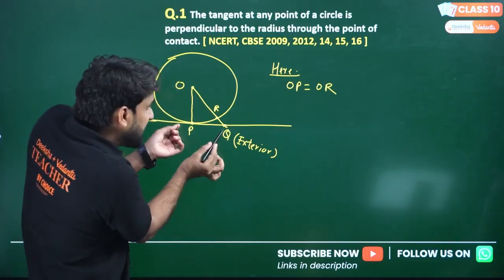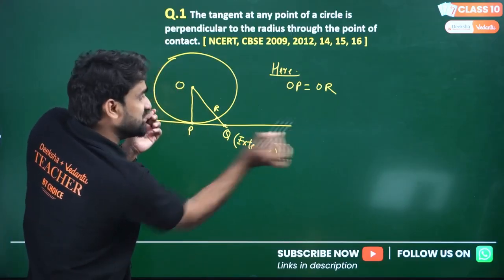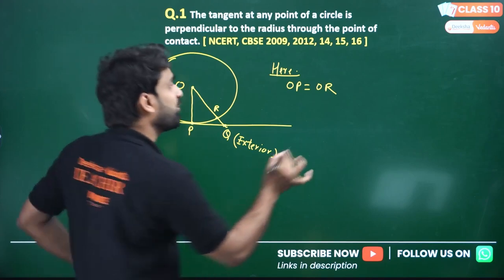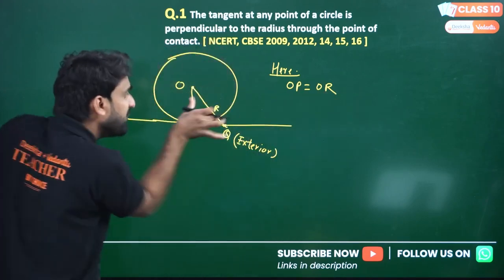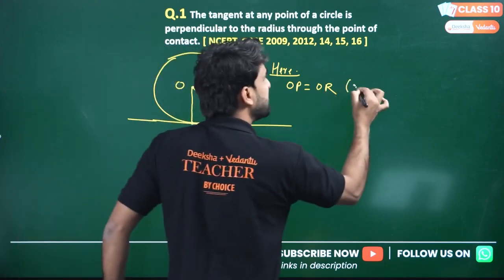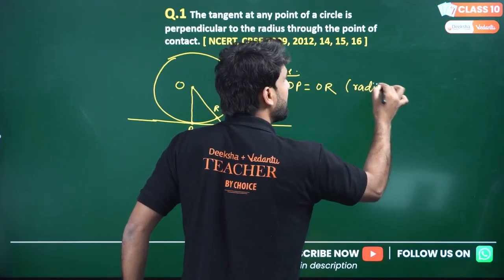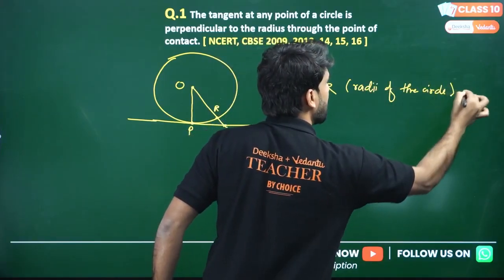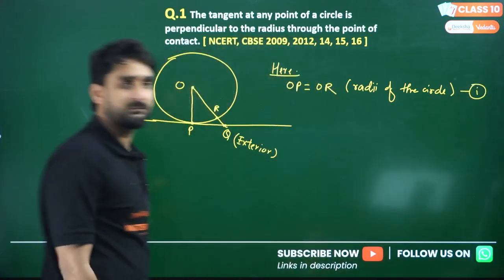We have taken the point Q on the tangent, and Q is exterior. Hence we can conclude that OP is equal to OR, which are nothing but radii of the circle. I'm calling this equation number 1.